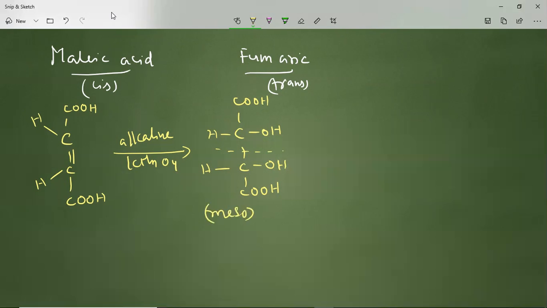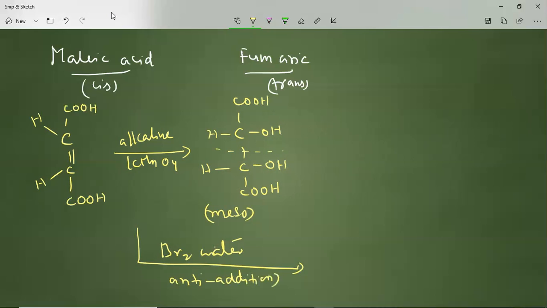While if you try it with bromine water, that means we will see the behavior of this malic acid in bromine water, the addition you can call anti-addition. But in the first case, the addition we are calling syn addition. What is anti-addition? The carbon-carbon double bond will be broken, and the carboxylic acids remain the same.